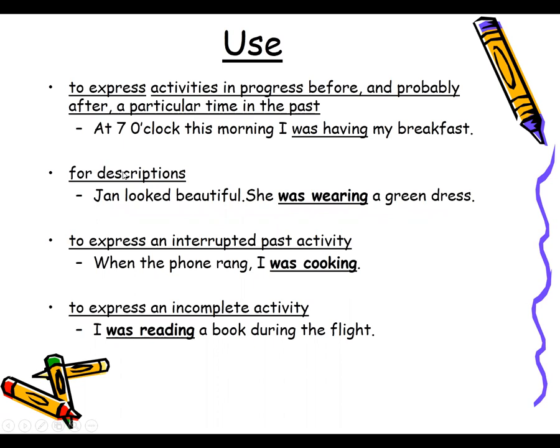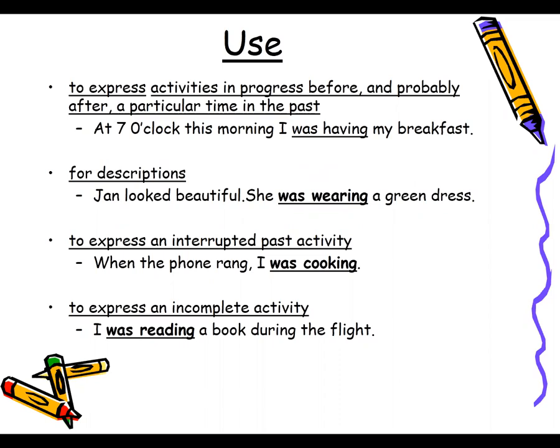Now let's talk about the uses of past continuous. Number one is to express activities in progress before and probably after a particular time in the past. ठीक है, तो past में कोई activity हो रही थी. At 7 o'clock this morning, I was having my breakfast. Okay, so 7 o'clock is a past.